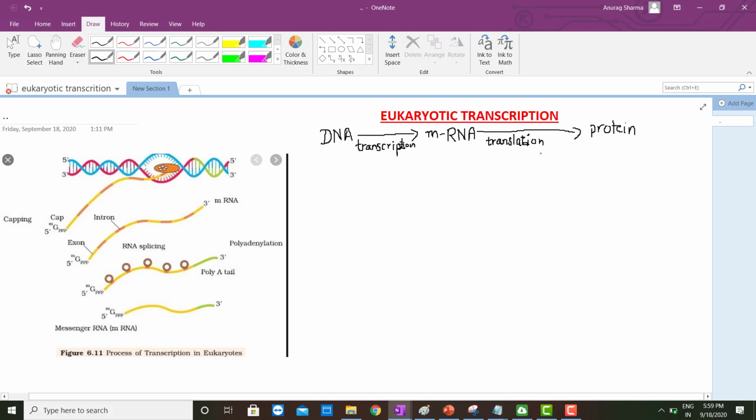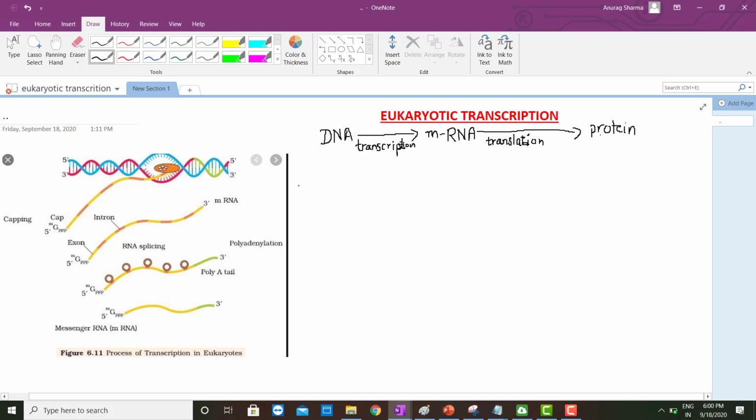In my last video I explained about the prokaryotic transcription, and today the topic is eukaryotic transcription. During gene expression, DNA transcribes itself into the mRNA, and this mRNA gets translated into the protein. This is the process of gene expression, and transcription is the first stage of gene expression.